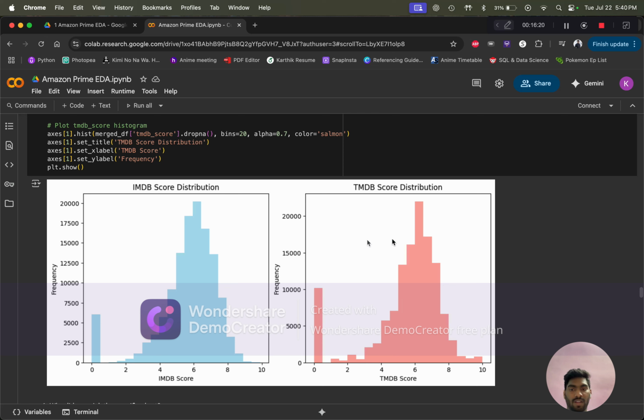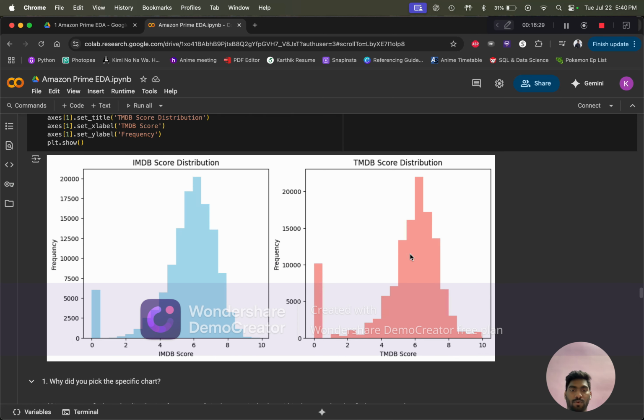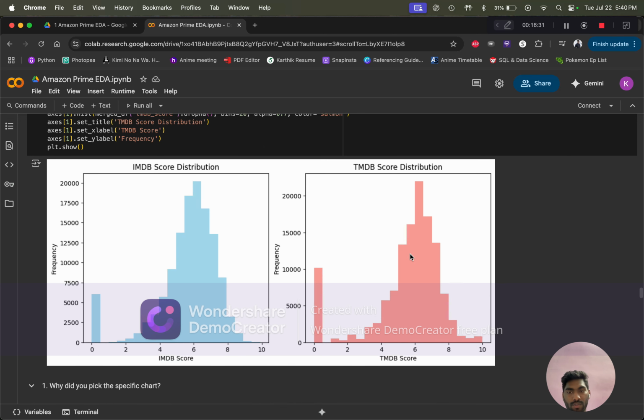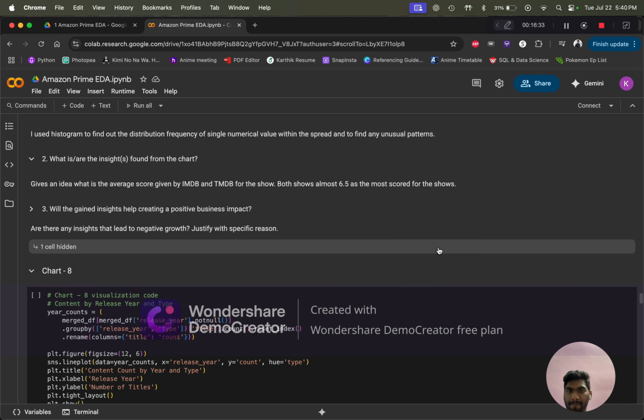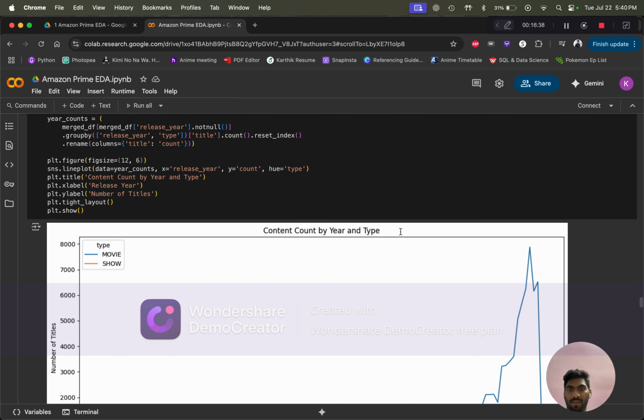Most of the values in the TMDb score and IMDb score are 6 as well. And as you can see, the most common value is 6 for both the scores. As I have told you, most are at around 6.5 in both IMDb and TMDb values.